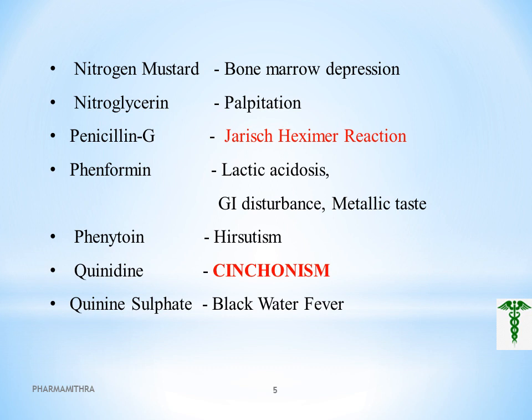The Jarisch-Herxheimer reaction is a reaction which is produced when antibiotics are given, especially penicillin. This reaction means an endotoxin-like product is released by the death of harmful microorganisms within the body during antibiotic therapy, which results in the Jarisch-Herxheimer reaction. It is mainly seen with antibiotics, especially while administering penicillin G.